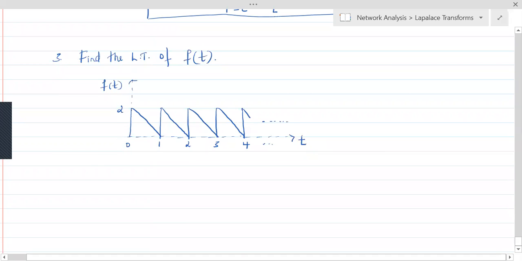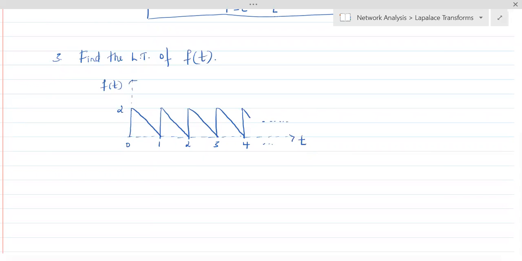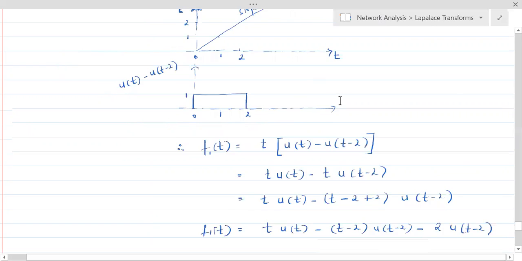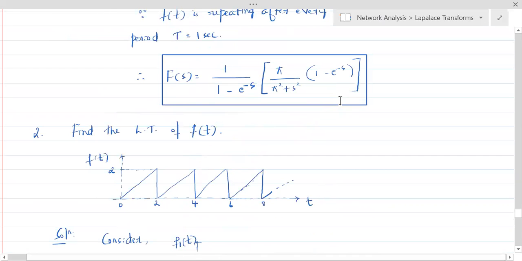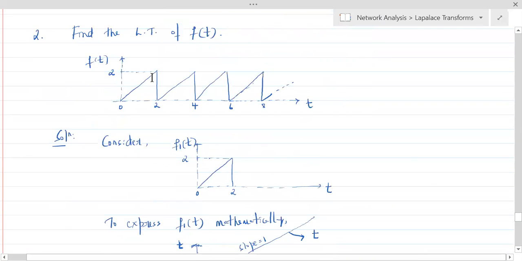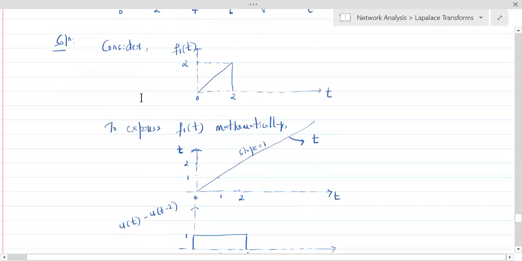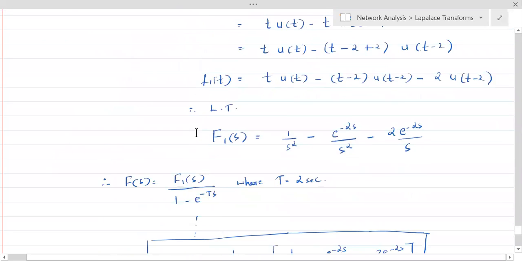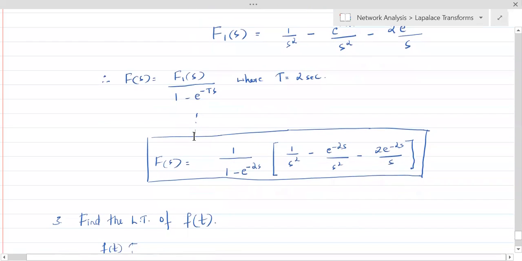So have you seen this signal earlier? We were talking about sawtooth waveform, right? Is this the sawtooth waveform we had seen? Let's go to problem number 1. I think we had taken sawtooth waveform there. Did we? Yeah, see this? The previous problem itself. See, how did we do the previous problem? See, this is the sawtooth waveform. How this waveform is different from this waveform, you need to see.